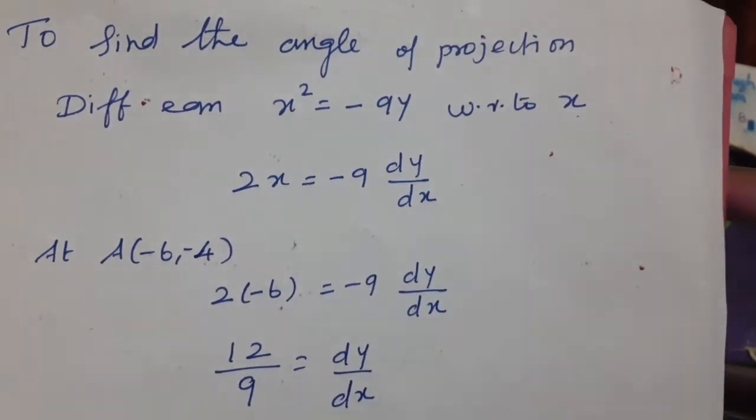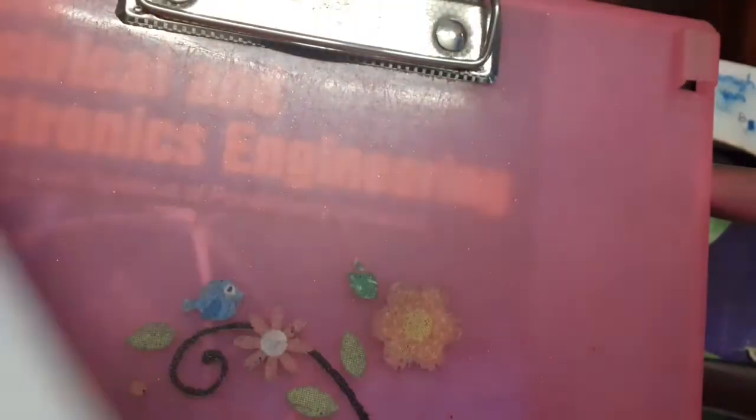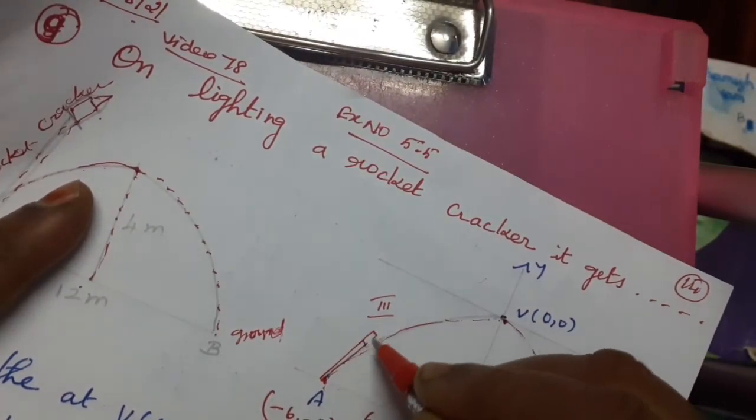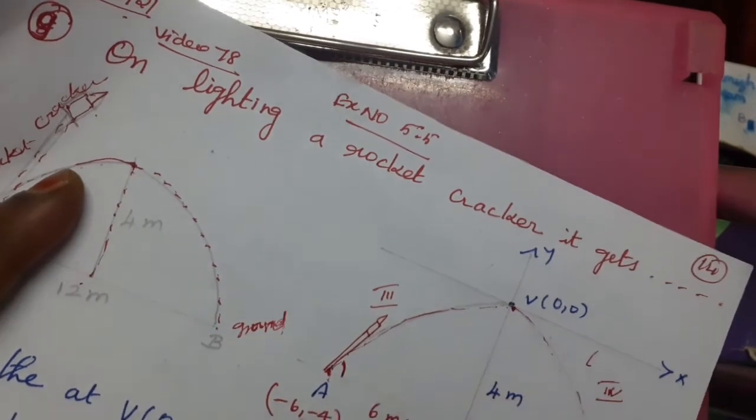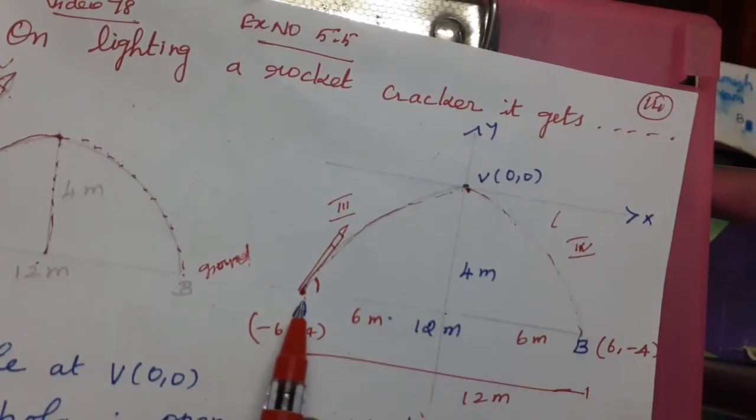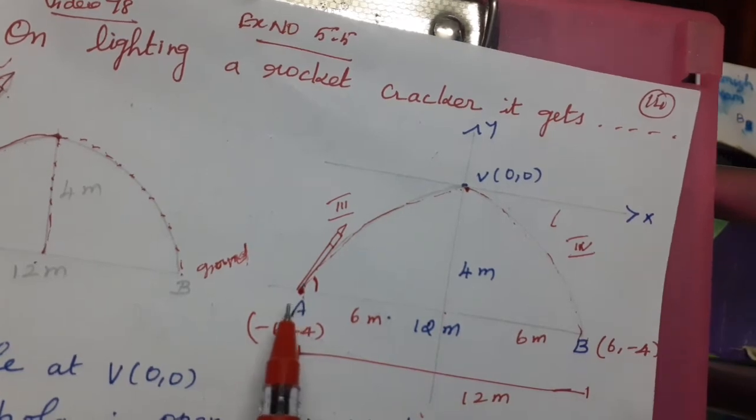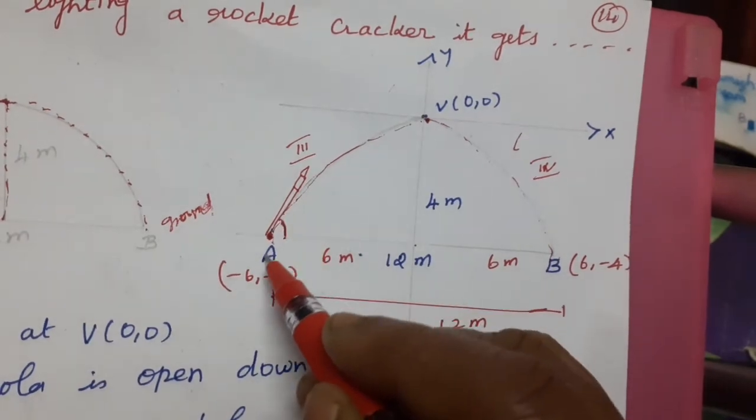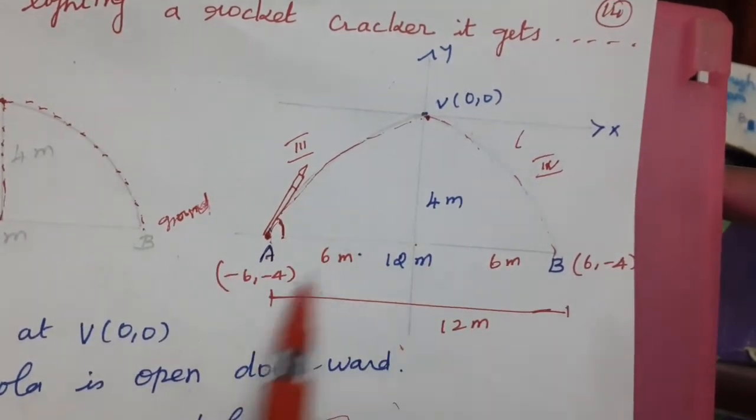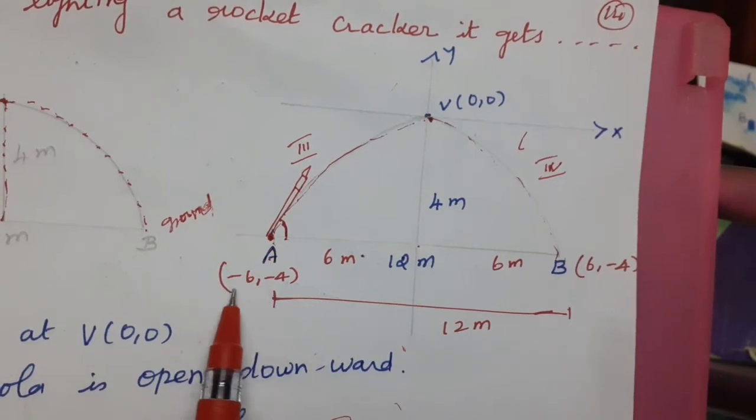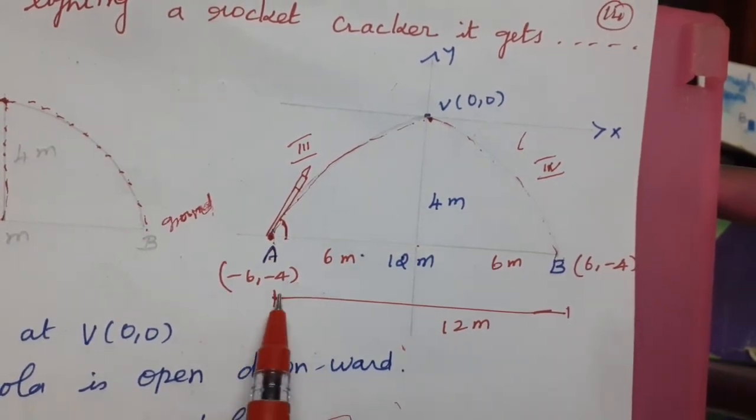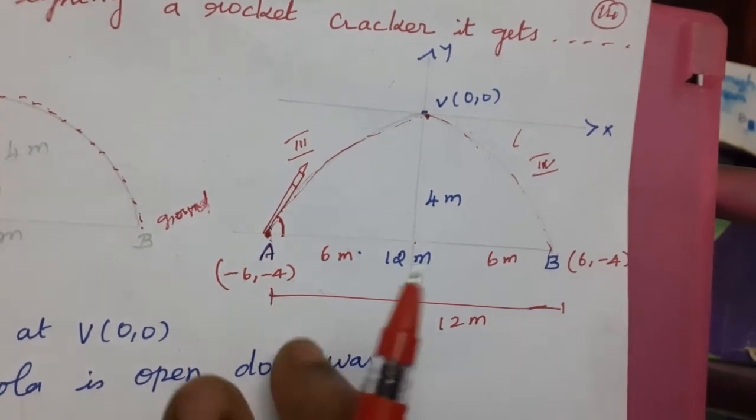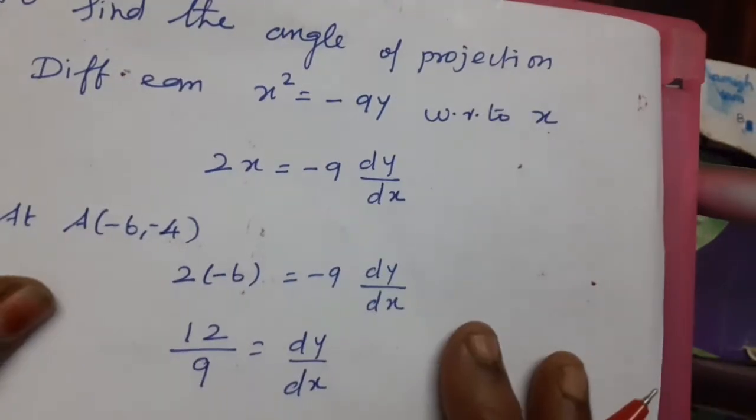We are finding the angle of projection from the point A, because here only the rocket is launched. This angle we are going to find at A. The question is asking to find the angle of projection, and the angle is always found from the starting point. Therefore we find the angle at A. A is given as minus 6 comma minus 4. After differentiating, you substitute the x value and y value, and we get the angle of projection.